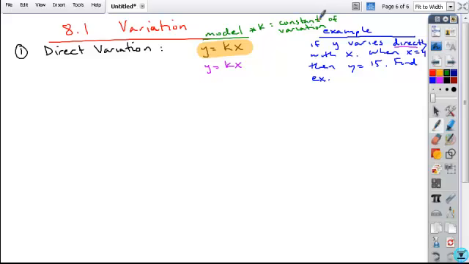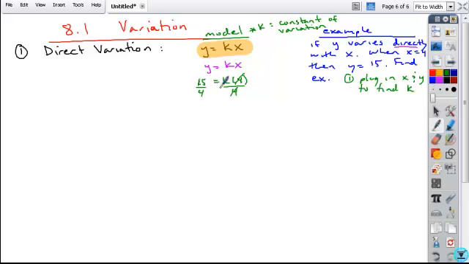Okay, so what we're going to do first is find the k value. We do that by plugging in x and y to find that k value. So if we know our x value was 4, we plug that in for the x. We know our y value was 15, and then solve for k.